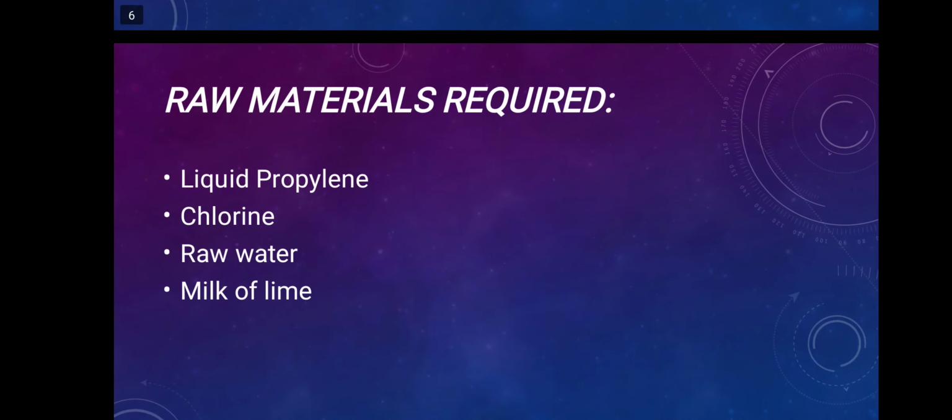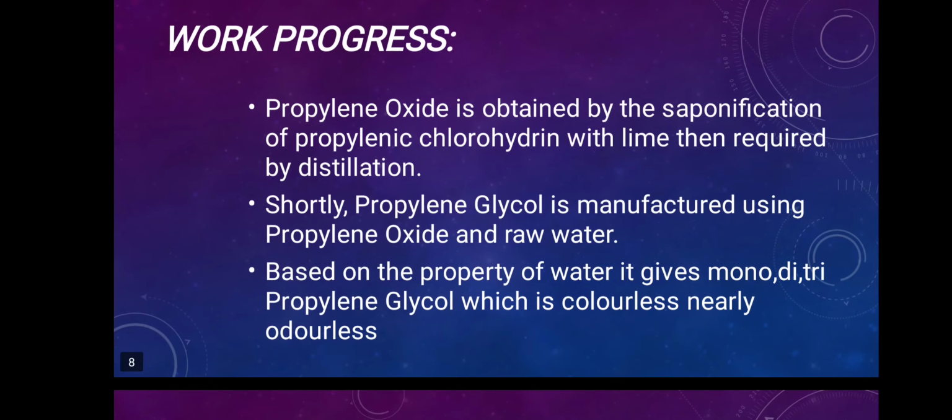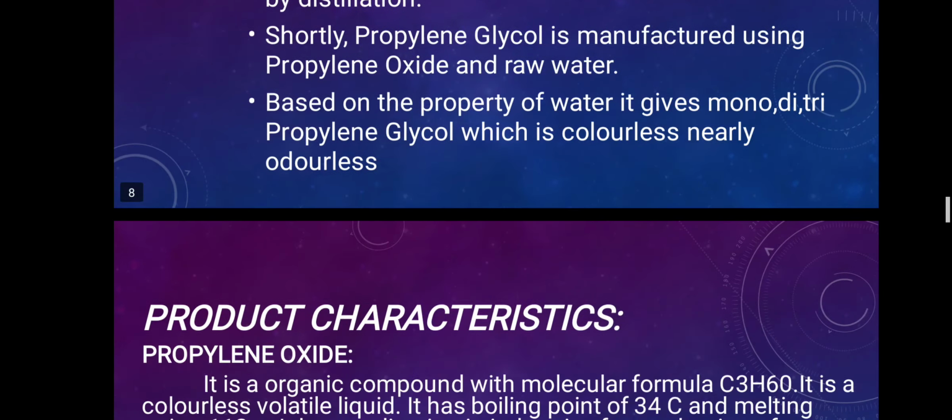The raw materials required for the production of propylene glycol and propylene oxide using chlorohydrin are liquid propylene, chlorine, raw water, and milk of lime. Work process: propylene oxide is obtained by the saponification of propylene chlorohydrin with lime, then recovered by distillation. Propylene glycol is manufactured using propylene oxide and raw water. Based on the proportion of water, it gives mono, di, tri propylene glycol, which is colorless, nearly odorless.